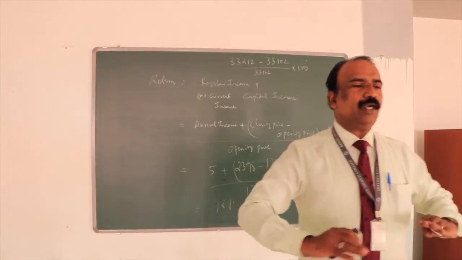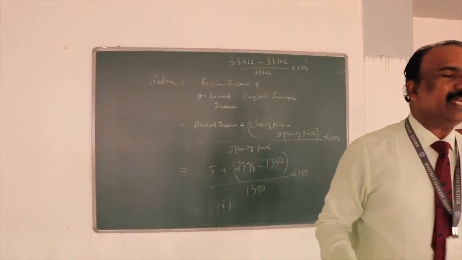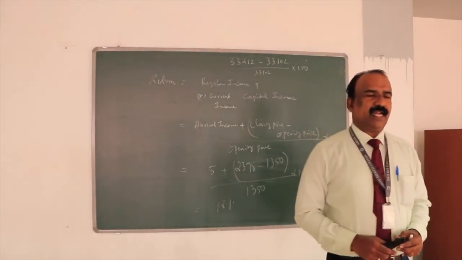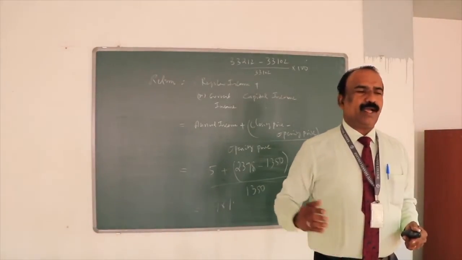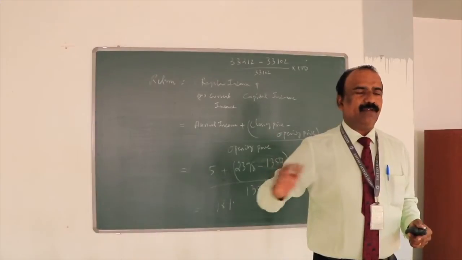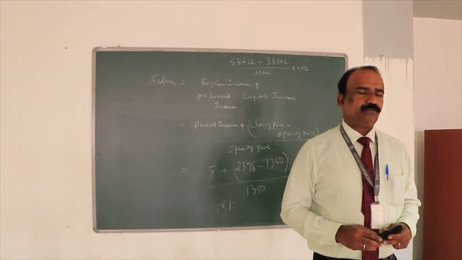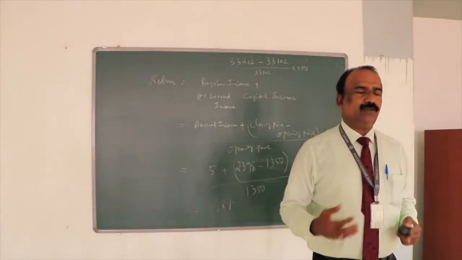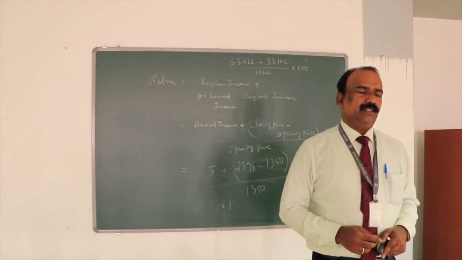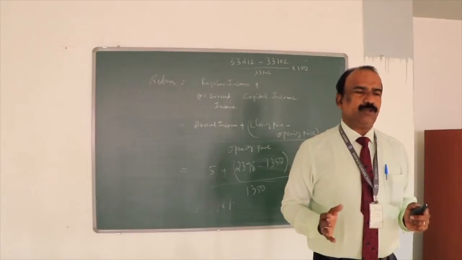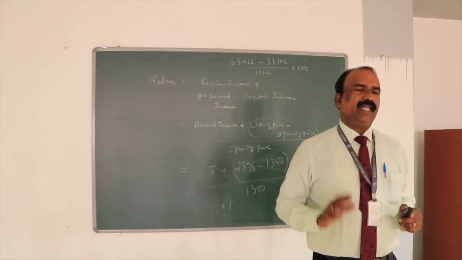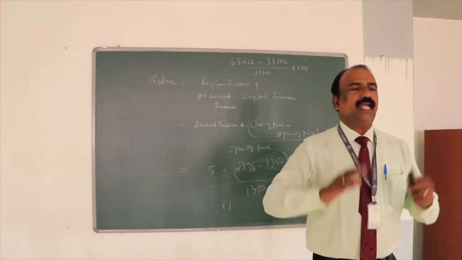The bond's value will not increase unless it is traded in the secondary market. If it is traded in the secondary market, surely the bond's value will increase. Otherwise, bonds will not have this market value. So whatever the par value, the company will give you back. So in general, the bond's total income is equal to the interest that we receive. The interest that we receive is say 11%, so that is your rate of return.